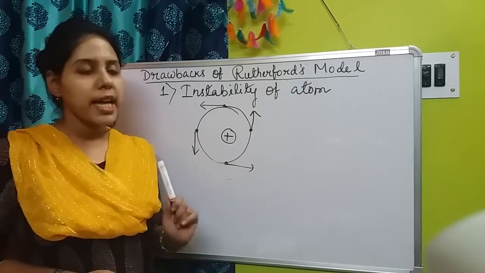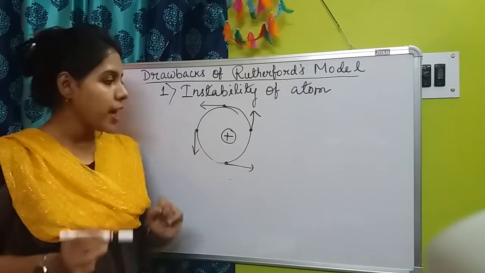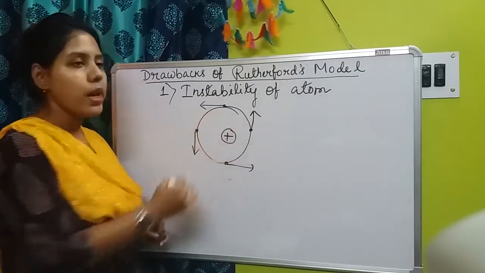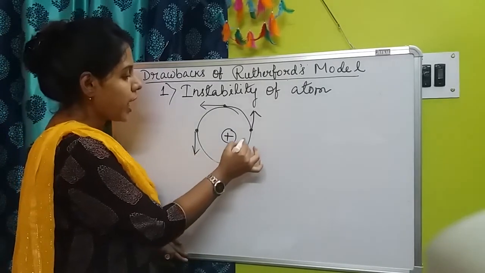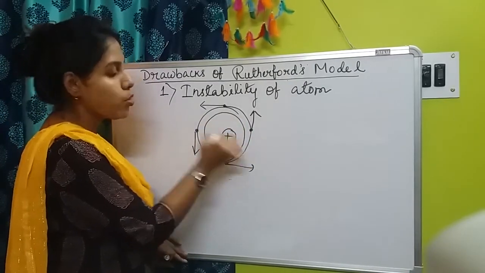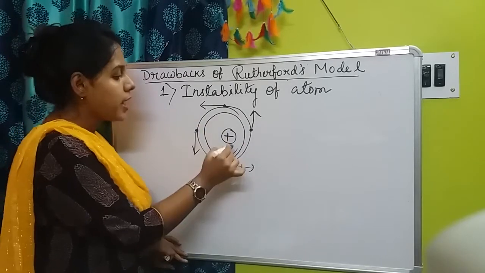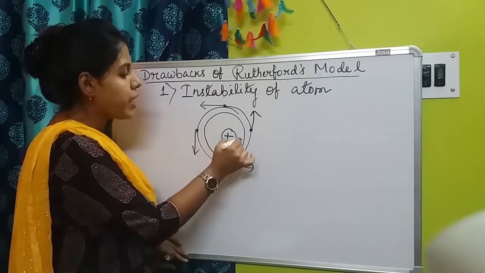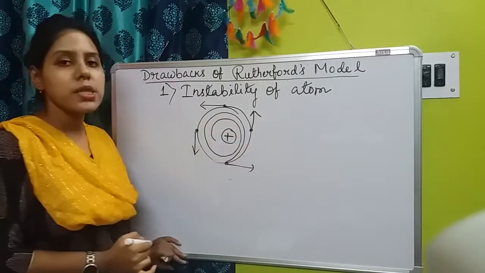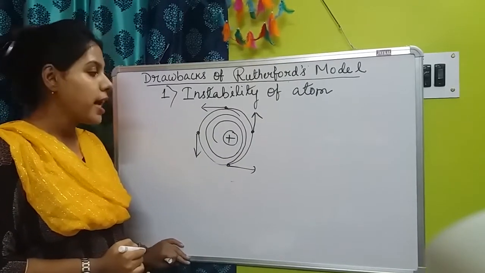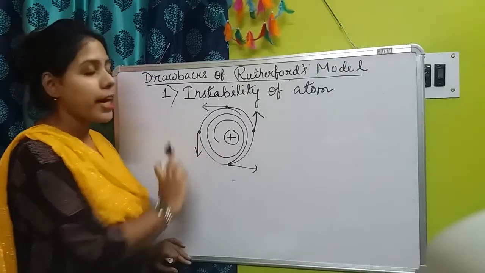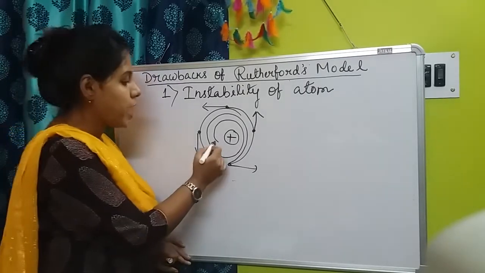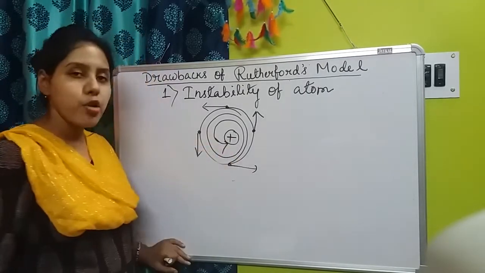And if it happens, then what will happen there? Continuously the electrons will lose energy, and at a time they will go closer to the nucleus, and at a certain time, whenever an electron comes very close to the nucleus, then due to the electrostatic force of attraction of the nucleus, it will fall on the nucleus.